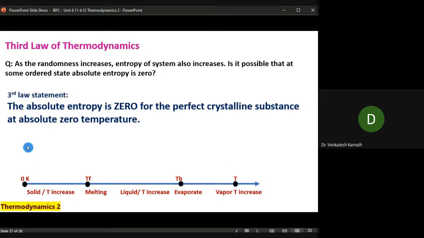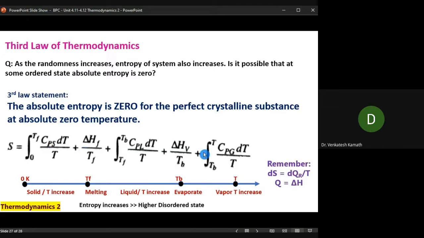Now, the entropy here is zero. At any point, can I calculate the entropy based on this? That is what the equation tells now. Remember, Q is equal to delta H, because it is all an isobaric process, and dS we can write as dQ by T. For a reversible process, dS is equal to dQ by T, or delta H by T, in other words. Now, to increase this temperature, we know Cp dT. Remember, we have done the problem. Cp dT by T. Cp dT is for delta H.